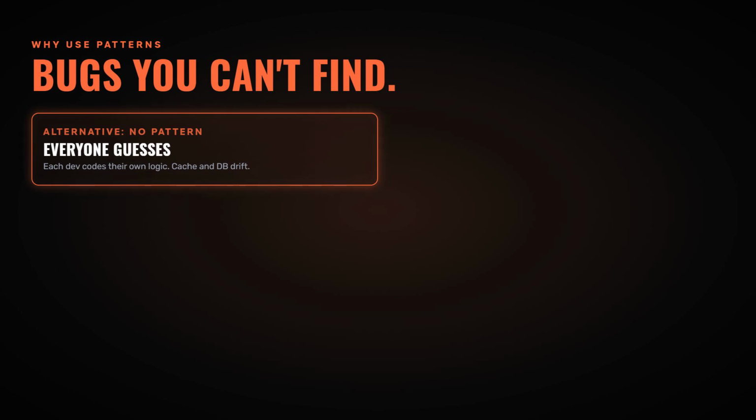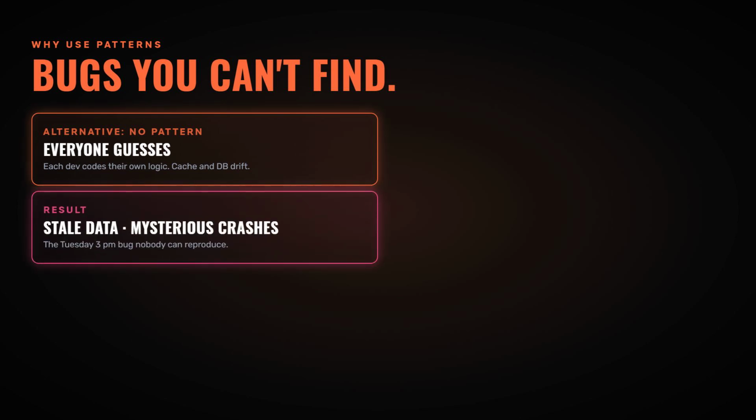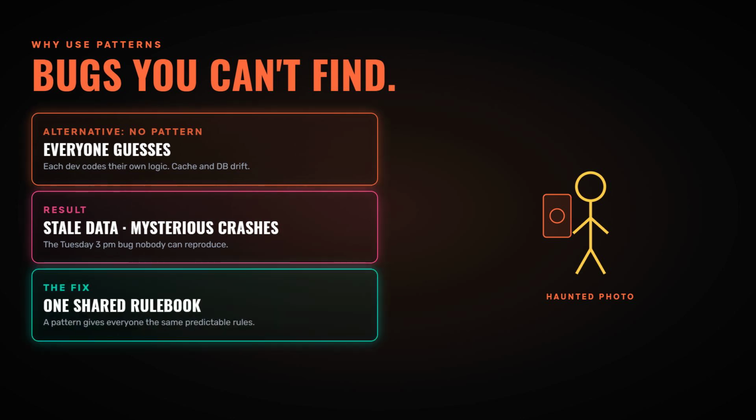Here's the assistant version. You ask for a file. Your assistant flips open the notebook first. If it's there, great. Hand it to you instantly. That's a cache hit. If it's not in the notebook, a cache miss. The assistant walks into the filing cabinet, pulls the file, hands it to you, and then scribbles a copy into a notebook so next time it's right there. The assistant is the one doing all the deciding. The notebook never talks to the cabinet directly.